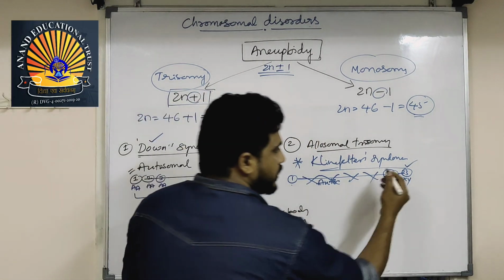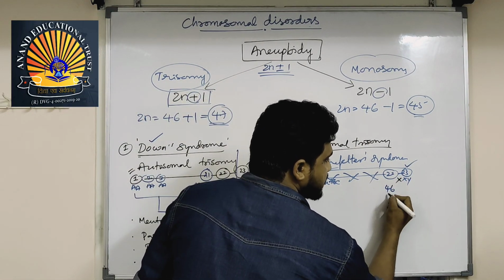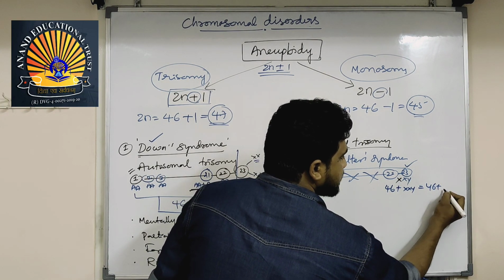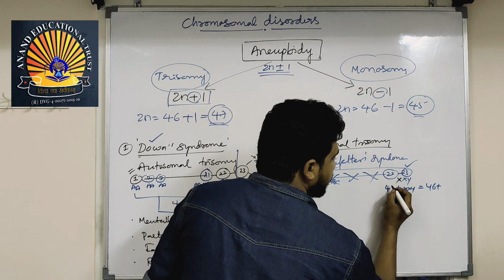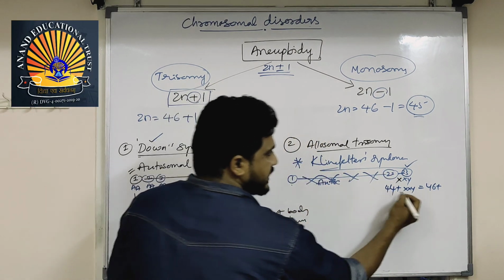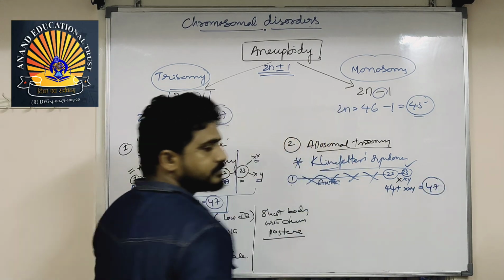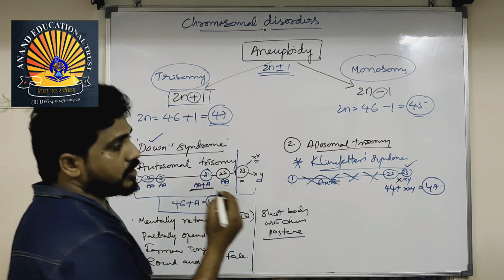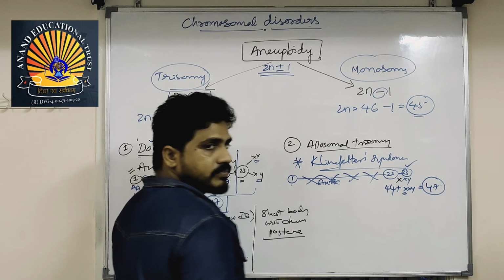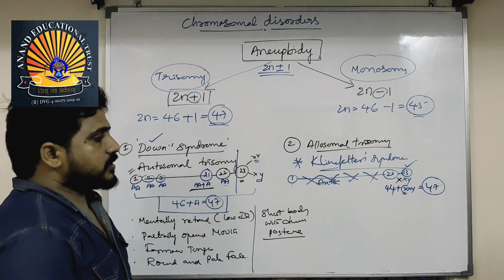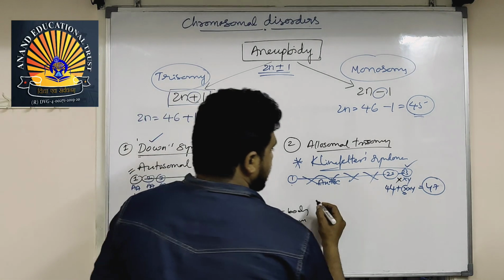Till 22, how many are there? 22 pairs means 46 plus XXY. That means 46 plus, sorry, here 44. 22 pairs means 44 plus XXY. That means 47. This person has an extra chromosome, that is X. Beside XY, one X will be extra. This person will be called as